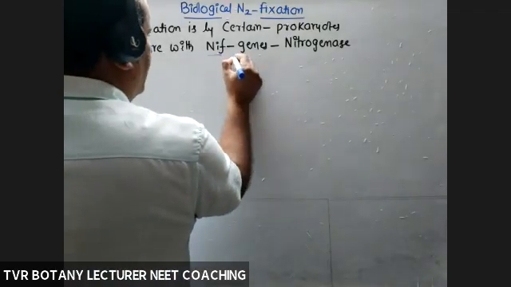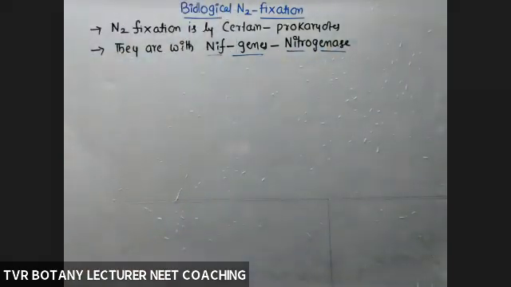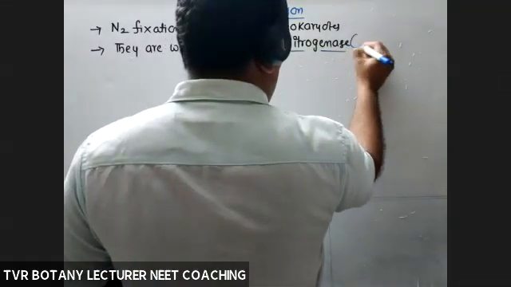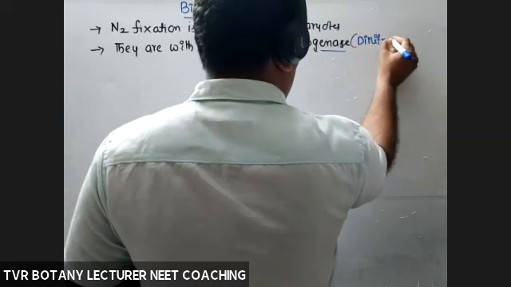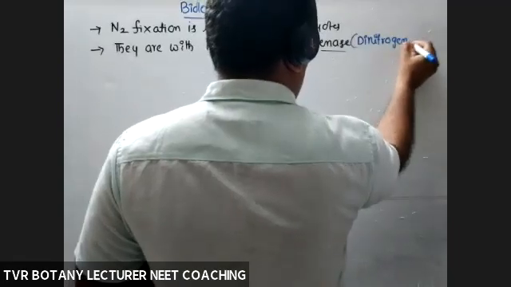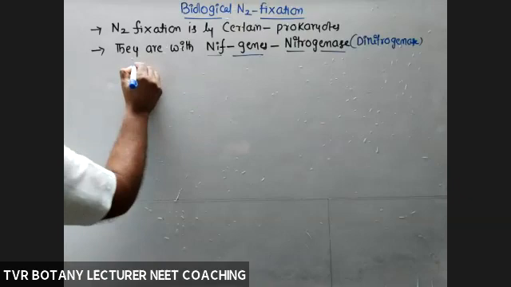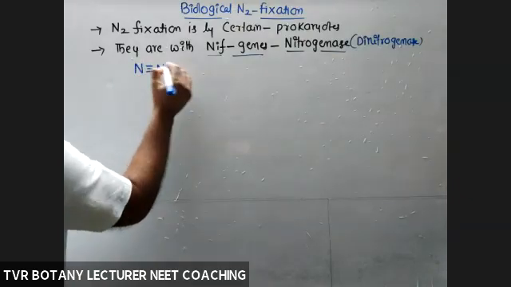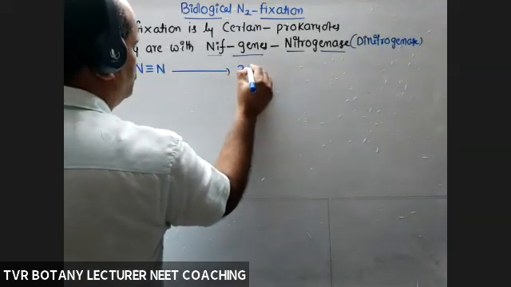So only a certain number of prokaryotes have NIF genes, so that's why they are able to produce the nitrogenase enzyme, also called dinitrogenase. N triple bond N is reduced into ammonia.